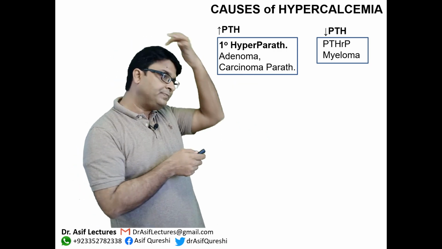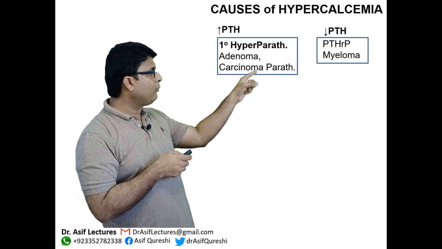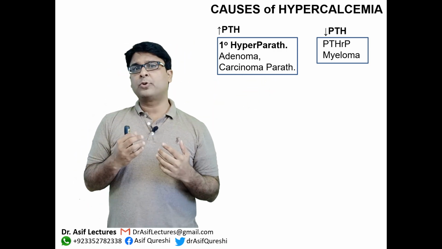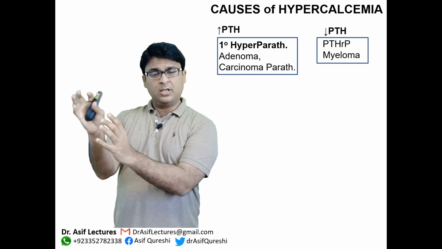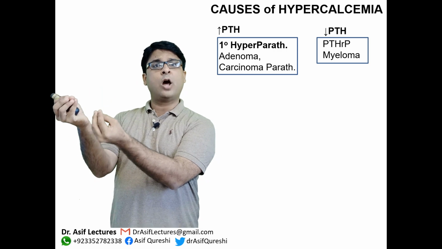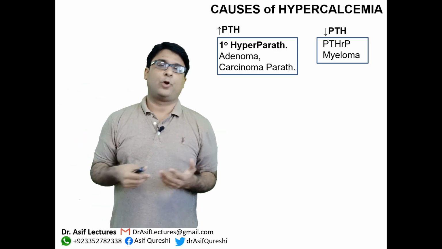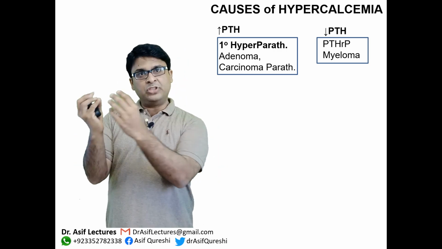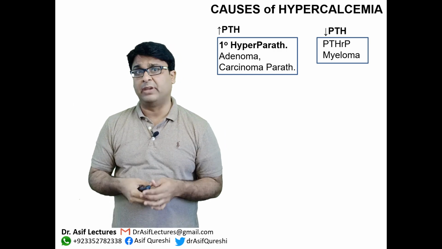Other common causes are PTHrP. PTHrP means parathyroid hormone related protein. This is usually produced from other cancers such as myeloma. So somewhere else in the body there is a cancer which is producing parathyroid hormone related protein, and that protein acts exactly like parathyroid hormone does. Now this goes to the bones and increases the calcium level, so it also causes hypercalcemia.